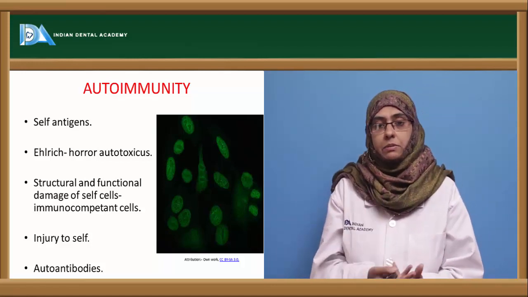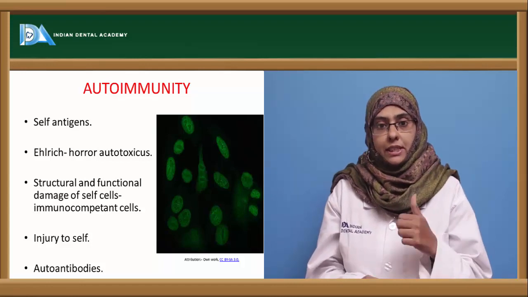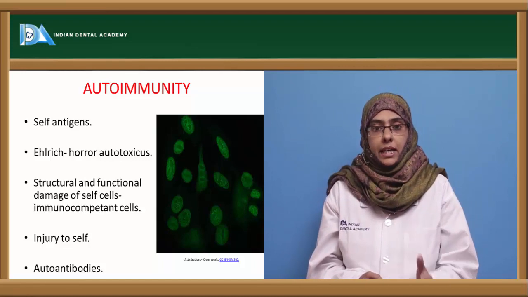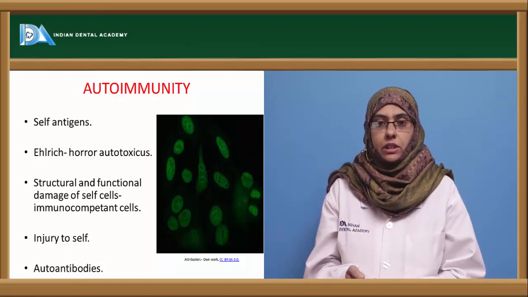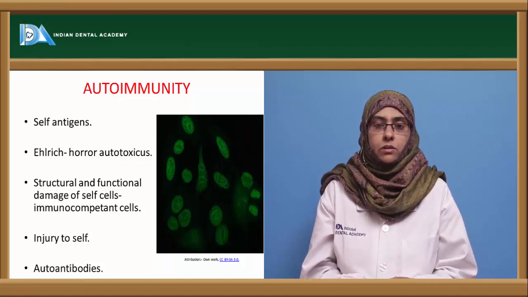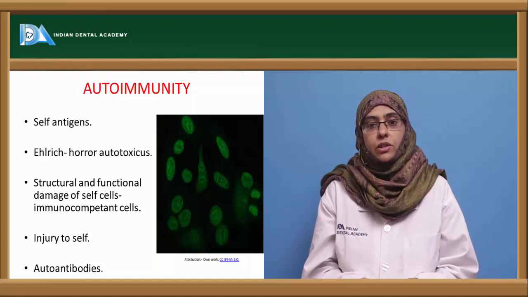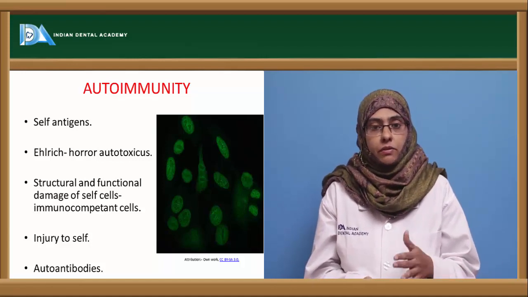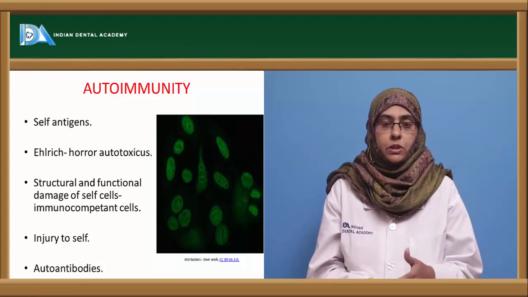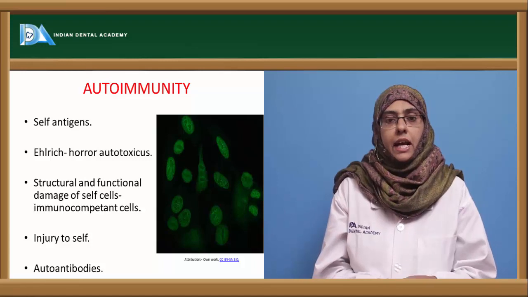And how will you describe this autoimmunity? It is nothing but the structural and functional damage of the cells caused by the immunocompetent cells that are produced against these self antigens. So it is called autoimmunity, and the diseases related to this are called autoimmune diseases. And here you can see there is injury to self. So instead of the organism that usually induces an immune response, here you can see the immune response developed against the self antigen without any antigenic stimulation.